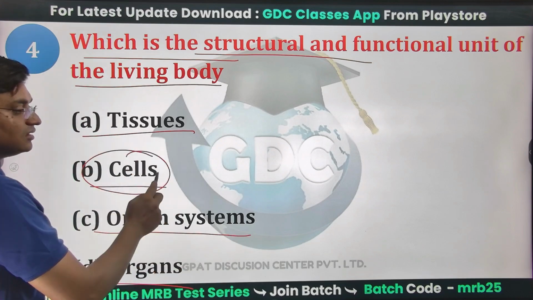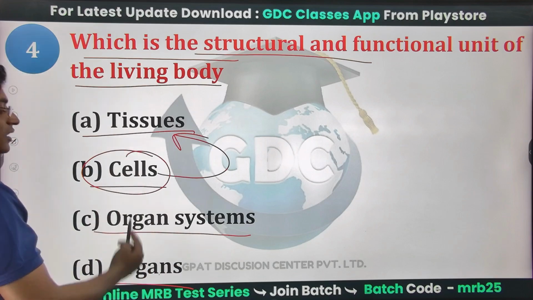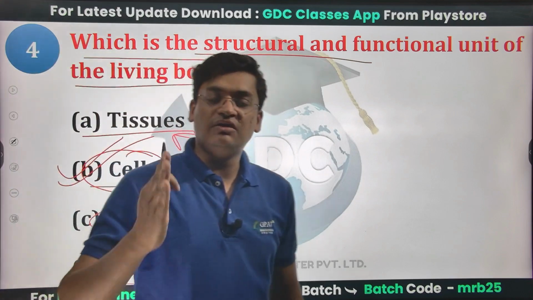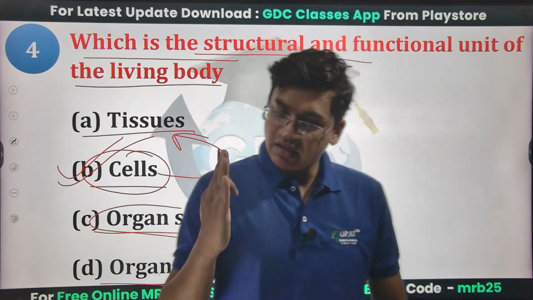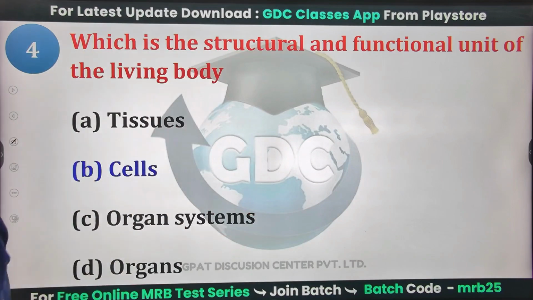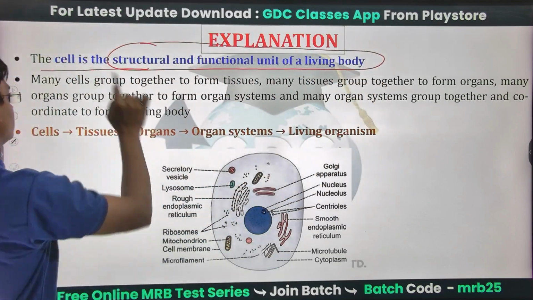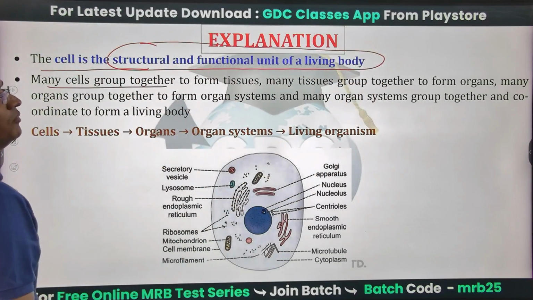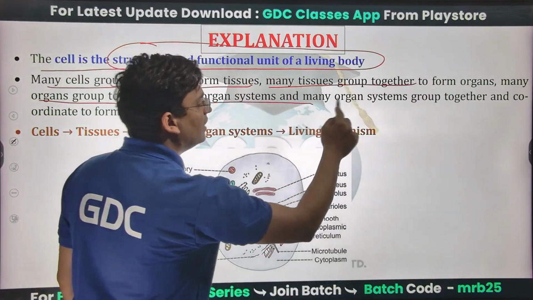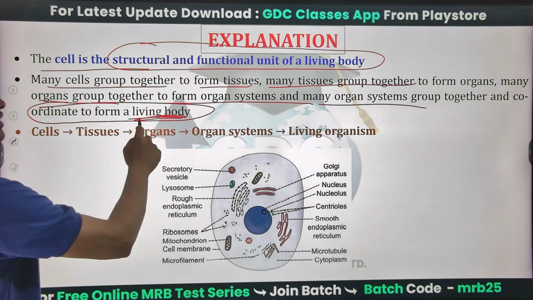A cell combines to form tissue, tissue combines to form organs, and organs combine to form organ systems. So cells are the basic structural and functional unit of any living body. The right answer will be cells, B. Many cells group together to form tissue, many tissues group together to form organs, many organs group together to form organ systems, and many organ systems coordinate to form a living body.